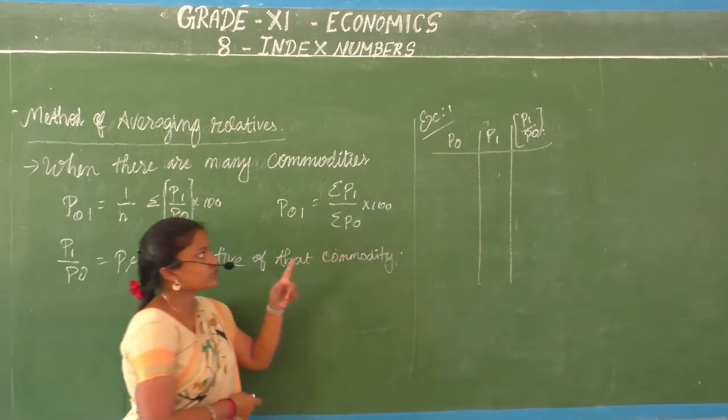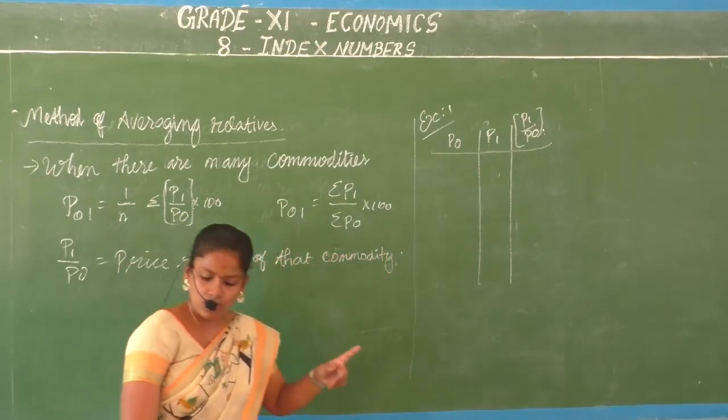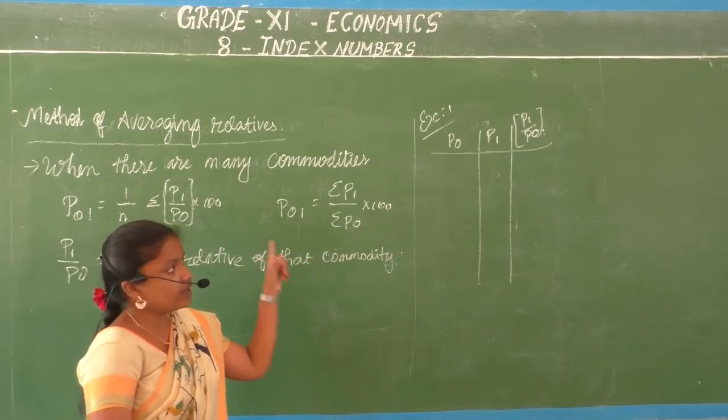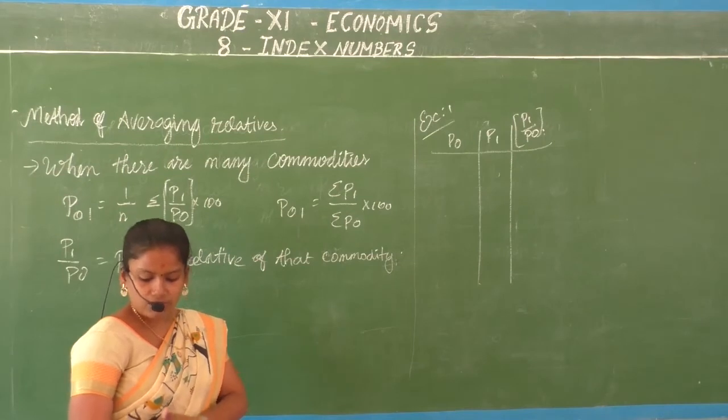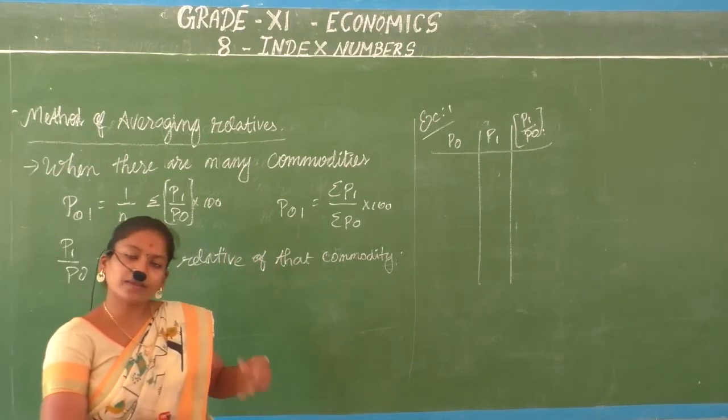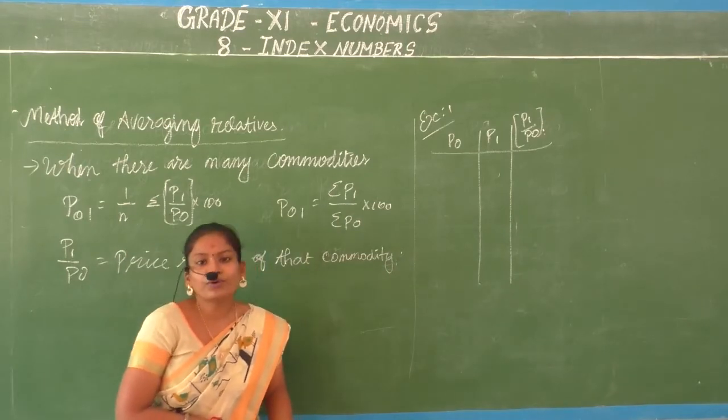Isn't it? That's only you want? Adanna namakku venu. So what are we going to do? First we are going to calculate P1 by P0. They have given you as fraction, but I would like to do it in a tabular column. It's easier for you to compute it.